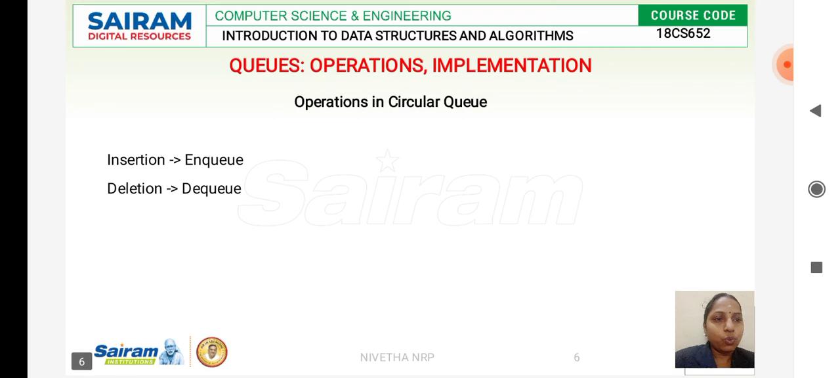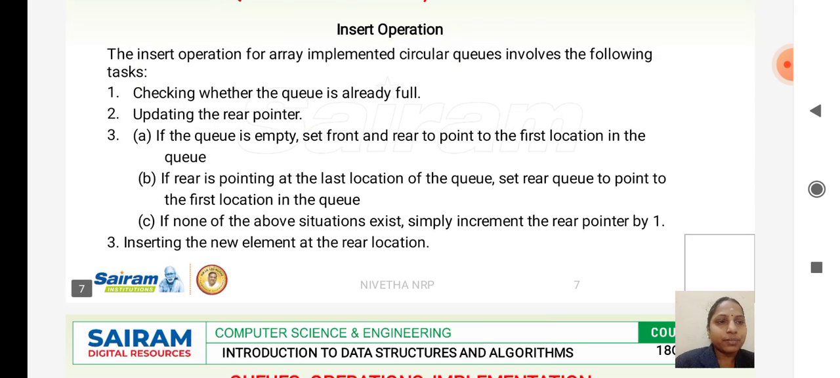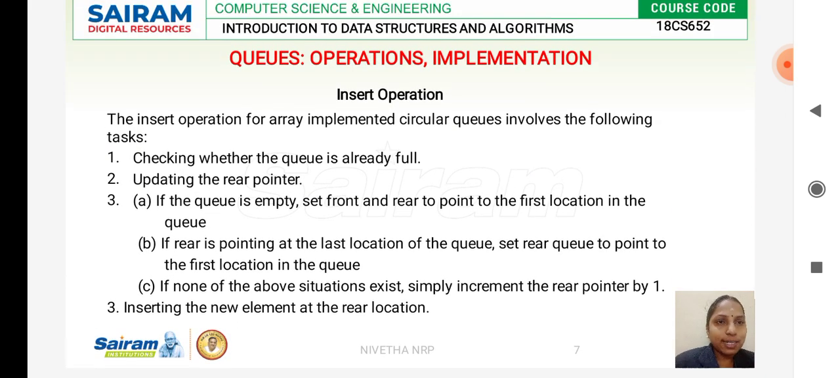We have two operations here, similar to the normal queue: the enqueue operation, which we use when we insert an element, and the dequeue operation, which we use when we delete an element. We'll see how to insert an element in a circular queue.